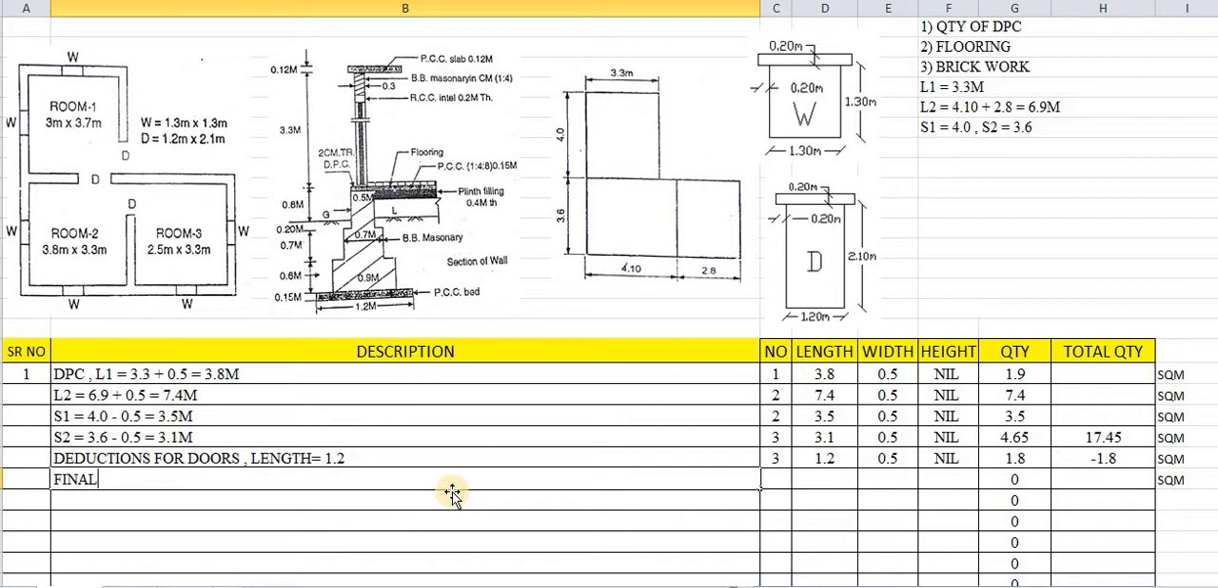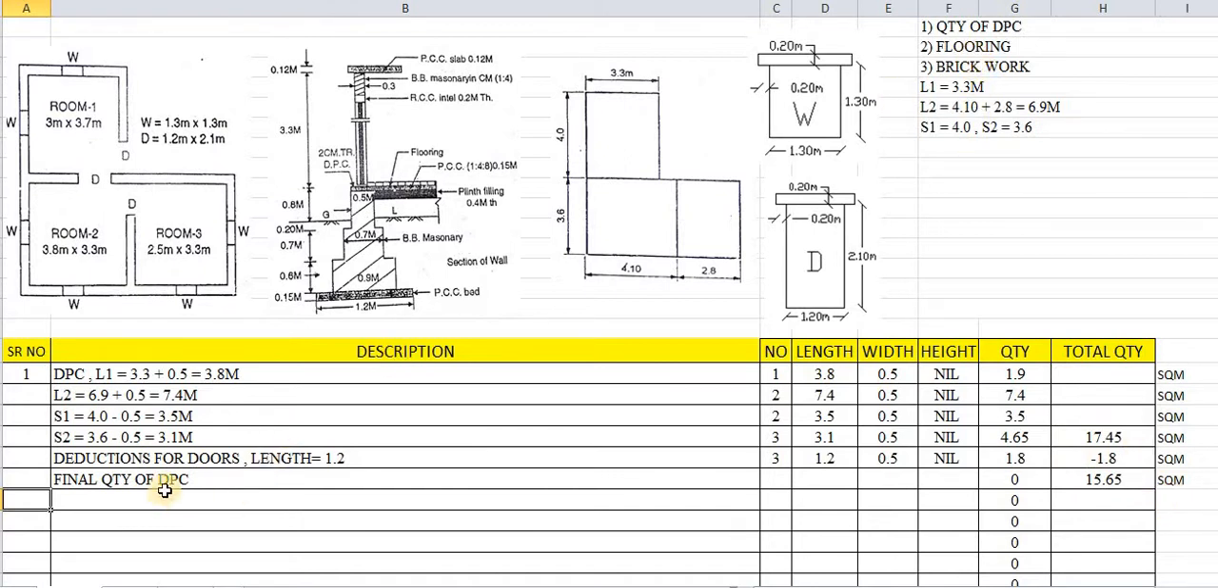We will have a statement as the final quantity of DPC. So the final quantity of DPC will be just this minus this. It is 15.65, the final quantity of DPC, which has been measured in square meters. So 15.65 is the final quantity of DPC after deductions of doors. Here we have ended serial number 1, in which we calculated the quantity of DPC.